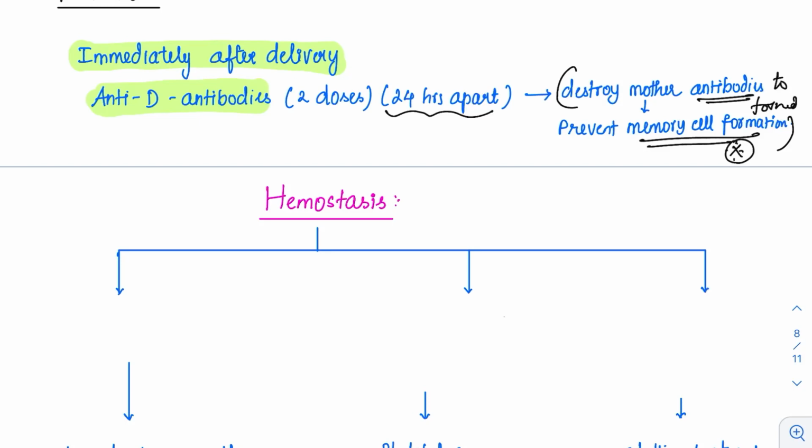Now coming to hemostasis. What is hemostasis? Suppose we have an injury, the blood clot is formed and it stops the bleeding. This is called hemostasis. This can be done surgically also. If it is a bigger wound, that is also called hemostasis. But we will be discussing the physiological hemostasis that is happening in the body.